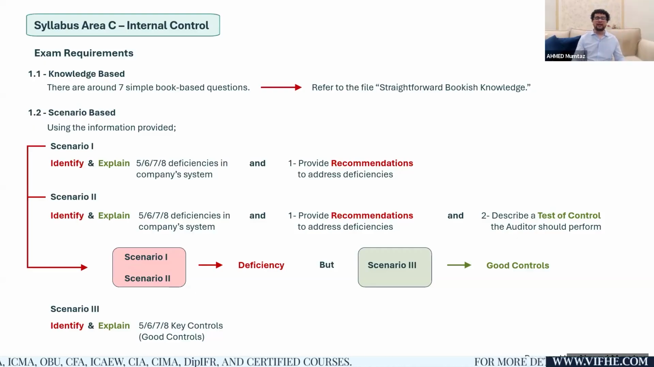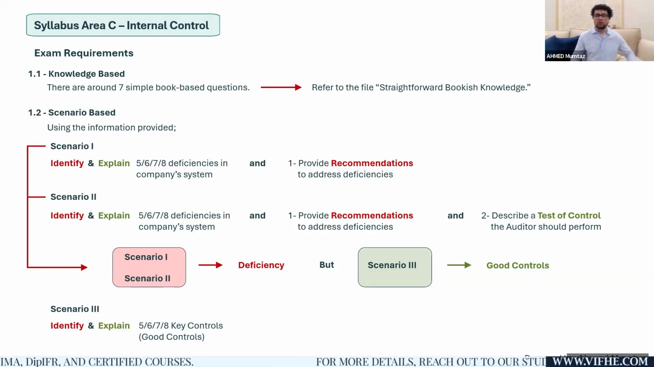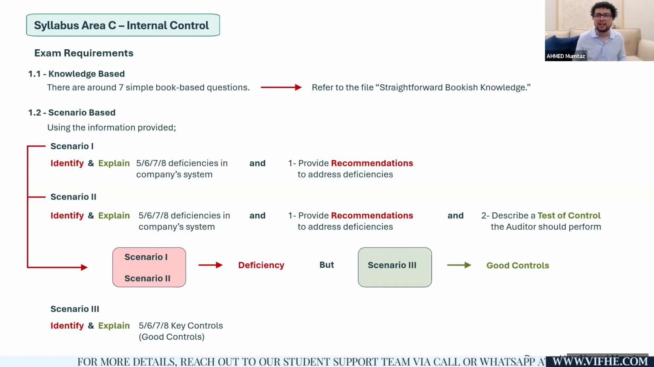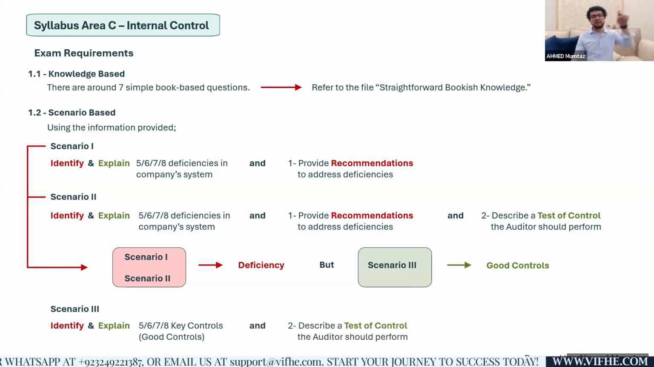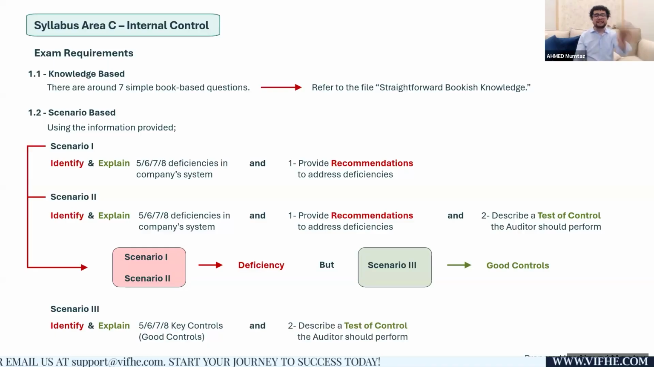Examiner can ask you to identify and explain, for example, five direct controls, also known as key controls, also known as good controls. Now, if it is already a good control, are you going to recommend the management something or anything in writing? Obviously, no. It is already a good control. So there is no point of recommending something. Well, in that case, you will straight away jump towards another exam requirement, which examiner will mention, and that is write the test of control. So if it's a deficiency, check out the scenario one. If it's a deficiency, examiner will ask for the recommendation. If it's the direct control, examiner will ask for the test of control.